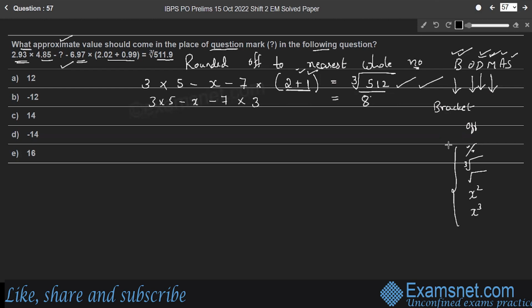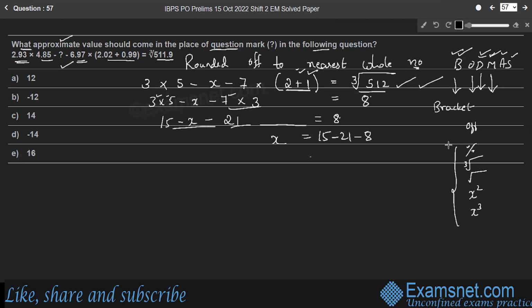So multiplication: 3 into 5 and 7 into 3. So 5 into 3, 15, minus x minus 7 into 3, 21, is equal to 8. Next comes addition and subtraction. So by rearranging, x is equal to 15 minus 21 minus 8.